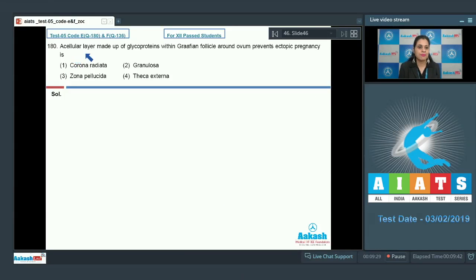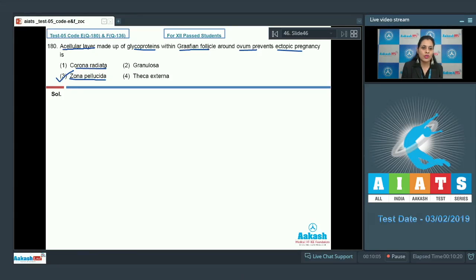Question number 180. A cellular layer made up of glycoproteins within Graafian follicle around ovum prevents ectopic pregnancy is, and options are corona radiata, granulosa, zona pellucida and theca externa. And the correct answer to this question is zona pellucida, that is option number 3. Zona pellucida is an acellular layer which is made up of glycoproteins within Graafian follicle around ovum to prevent ectopic pregnancy. Let's discuss other options also.